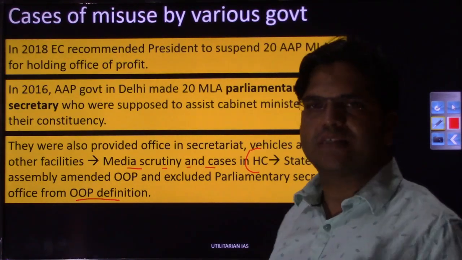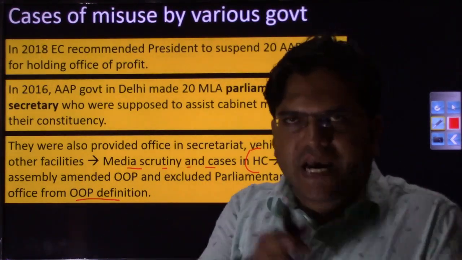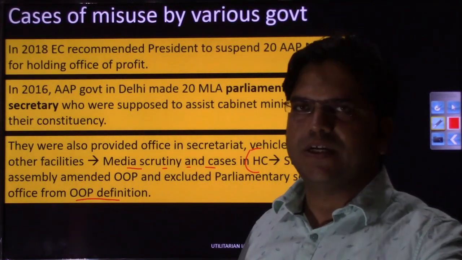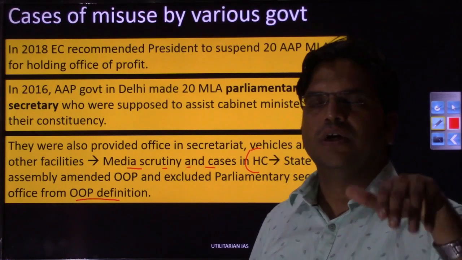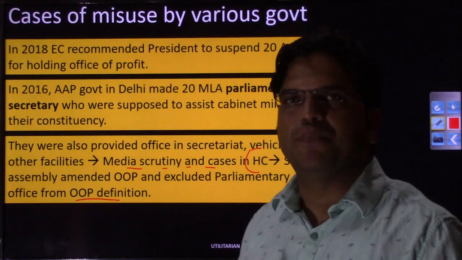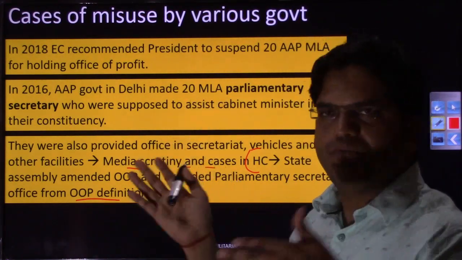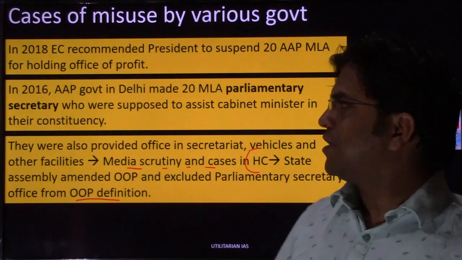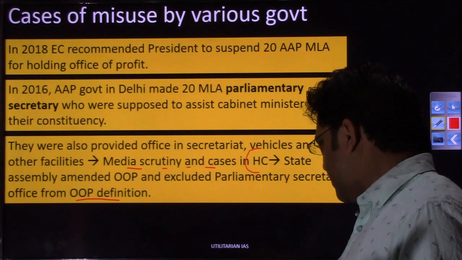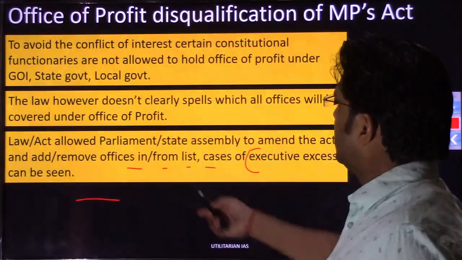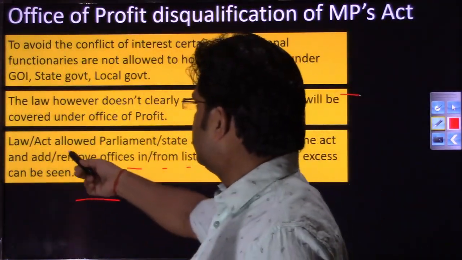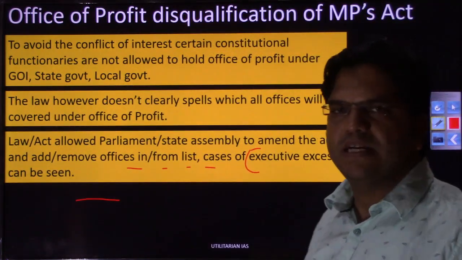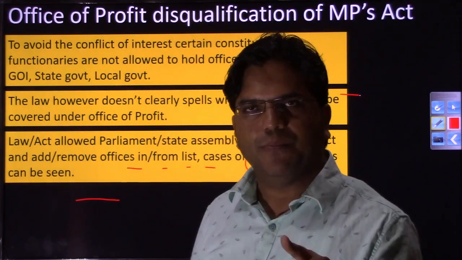What they do is they amend the Office of Profit Act itself, and they exclude that post that has been awarded to their MLAs, that has been awarded to their MPs. They exclude that post from the office of profit definition, saying that it does not come under office of profit at all, because that power has been given to them, the state government and the central government. The law allows Parliament and the state assembly to amend that Act and to add and remove offices.